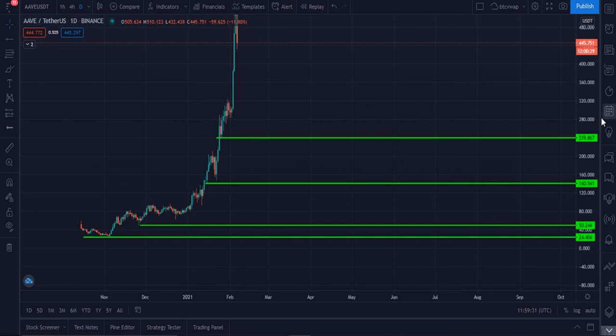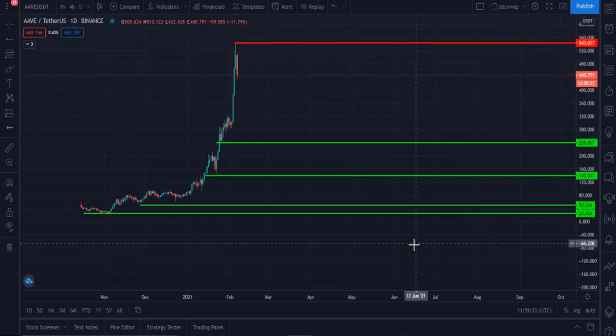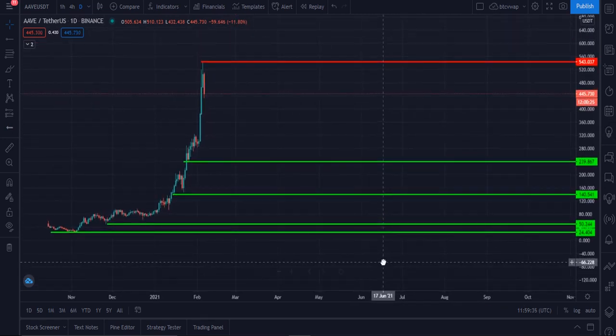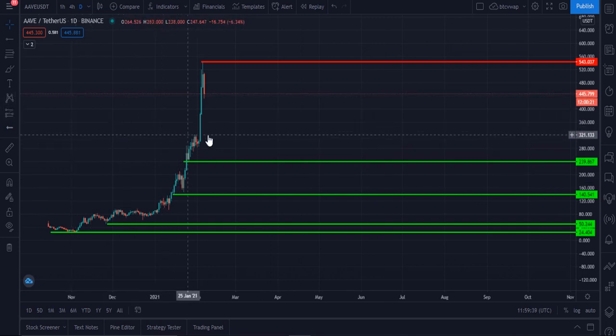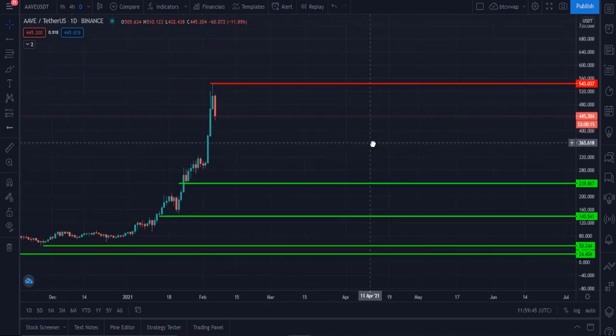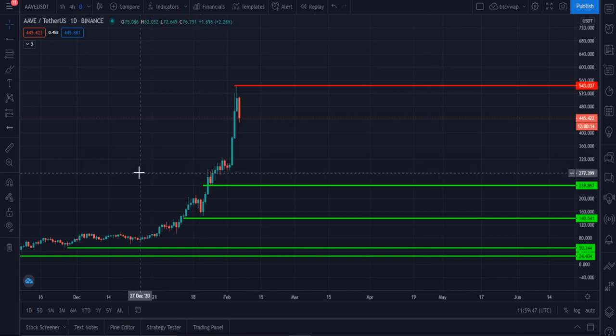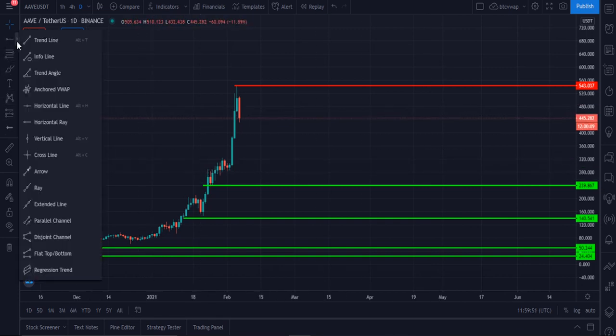Now the main question is: what is the immediate short-term target for the Aave token right now? For this we have to calculate this area. Here you can see this is creating a bull flag. If Aave completes this bull flag, let me tell you the target of the bull flag, and for this, please stay in the video.